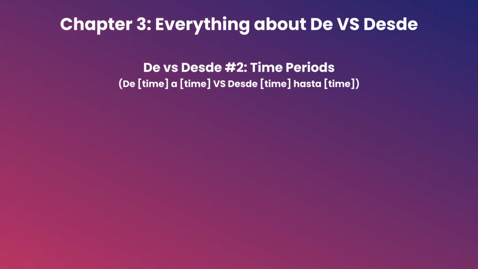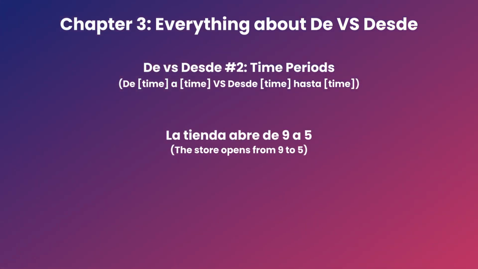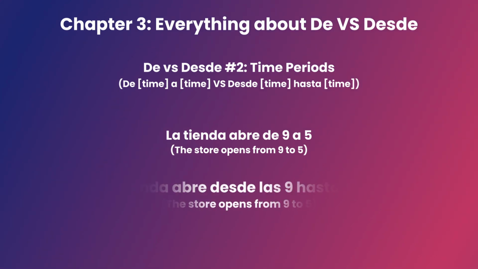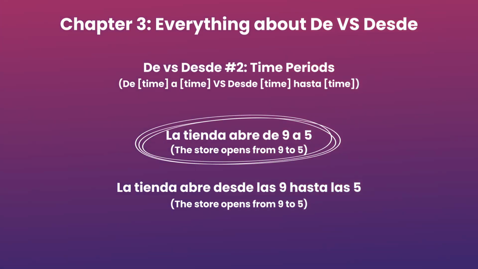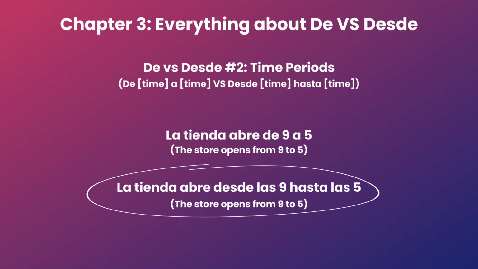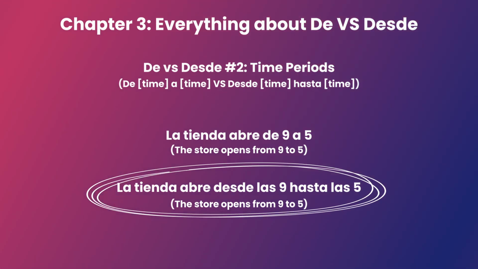De versus desde number 2. Time periods. Let's look at the first example. La tienda abre de 9 a 5. And la tienda abre desde las 9 hasta las 5. Both sentences are translated as the store opens from 9 to 5, but in the first case we're just providing general information, and in the second case we're trying to emphasize the complete time span.